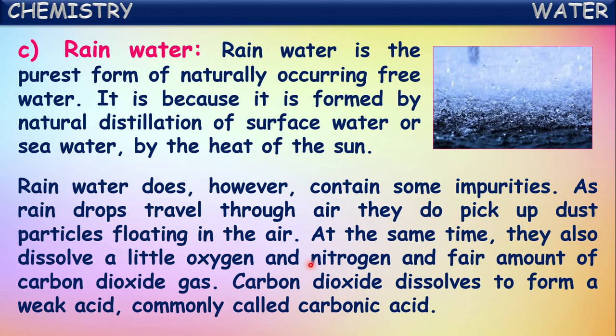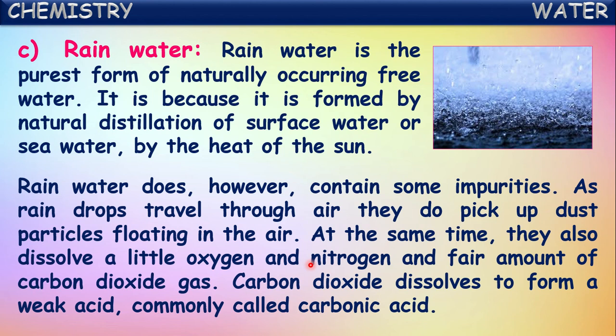Rainwater does, however, contain some impurities. As raindrops travel through the air, they pick up dust particles floating in the air. So actually we say that when it starts, rainwater is the purest form. But in its journey, while reaching the earth's surface, it dissolves certain dust particles present in the air.